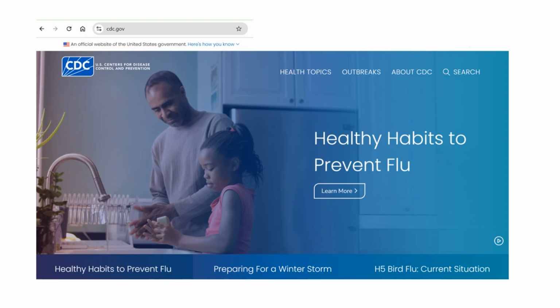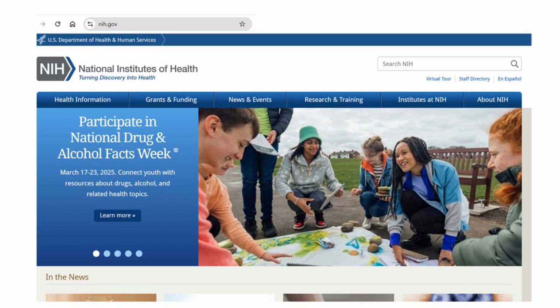CDC, Centers for Disease Control and Prevention. The CDC is the National Public Health Agency of the United States, focused on disease prevention and control. Its key roles include detecting and responding to new and emerging health threats, conducting scientific research on diseases and health issues, promoting healthy communities and best health practices, developing the public health workforce, tackling leading causes of death and disability in the U.S. The CDC operates numerous specialized laboratories across the country and is often the primary agency communicating critical health information to the public.